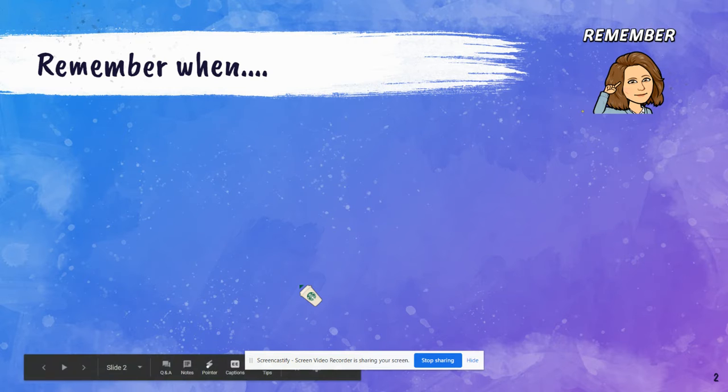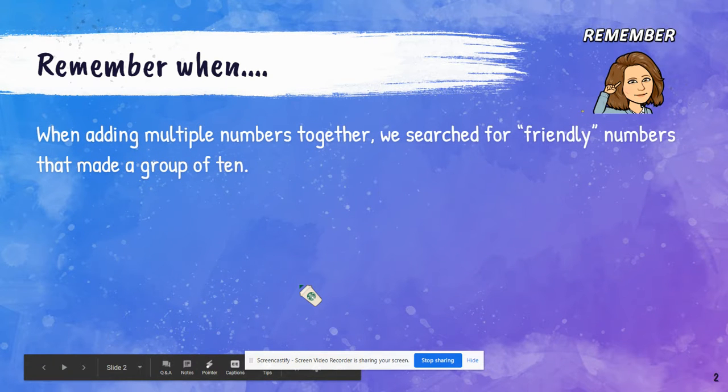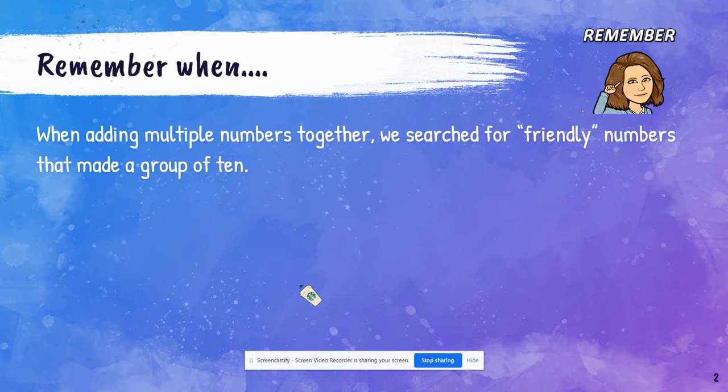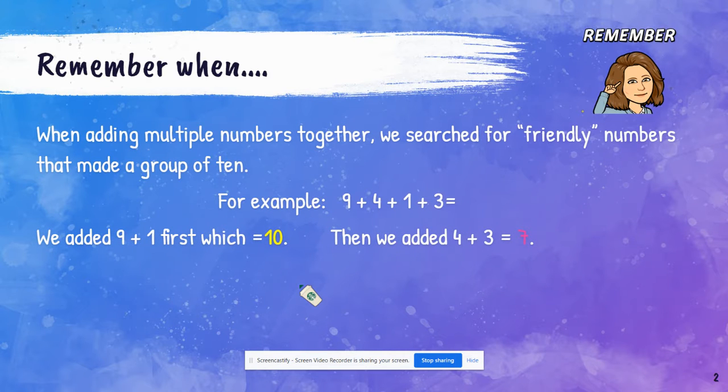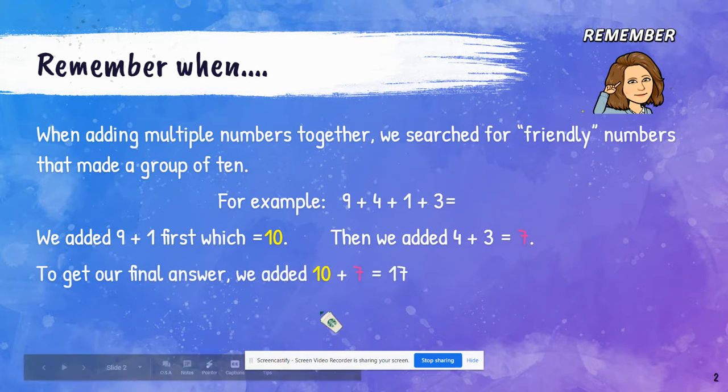So remember when adding multiple numbers together, we searched for friendly numbers that made a group of 10. And we were doing this a lot before we left, kind of before spring break. So for example, if I have 9 plus 4 plus 1 plus 3, I'm going to look for a friendly number. So I see 9 plus 1 first, which equals 10. Then we added the 4 plus 3, which equals 7. So to get our final answer, we then added 10 plus 7 to equal 17. So again, we're looking for those friendly numbers.